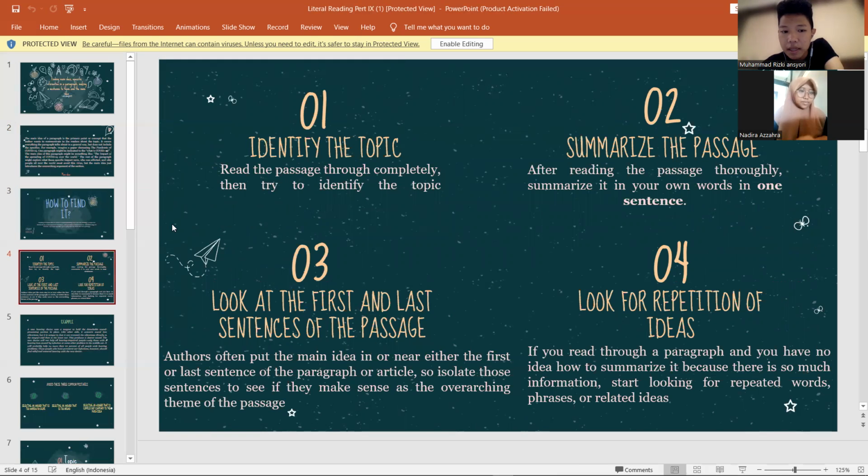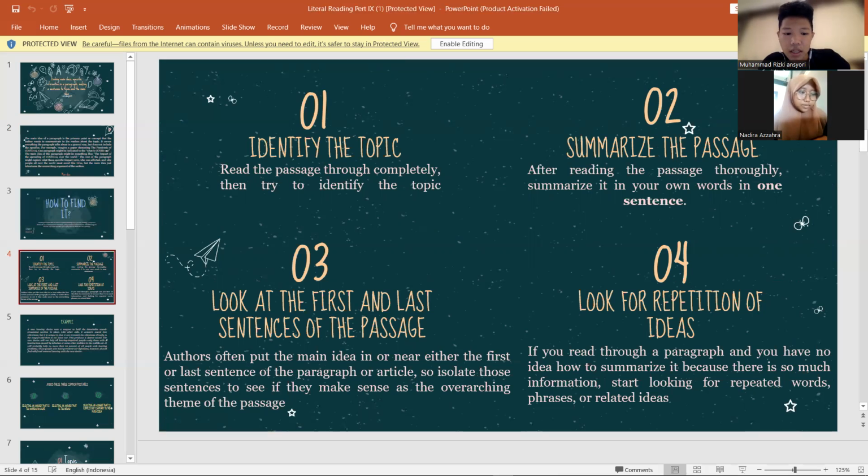Step 1. Identify the topic. Read the passage thoroughly, completely, then try to identify the topic. And step 2, summarize the passage. After reading the passage thoroughly, summarize it in your own way, in your own words, in one sentence.